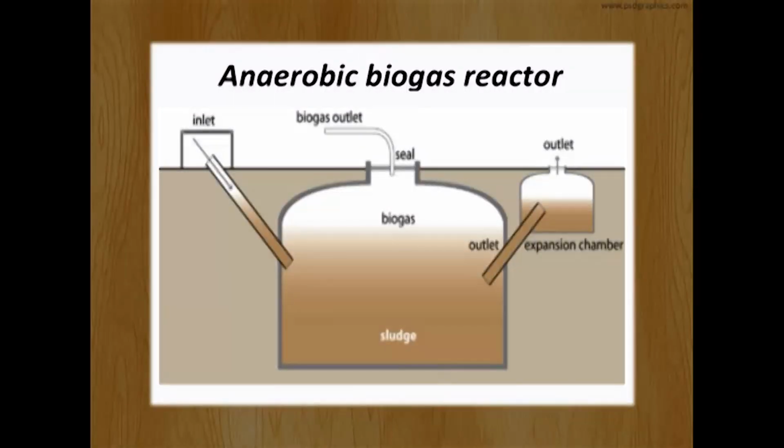Anaerobic biogas reactor or digester. So it will produce sludge and biogas. Sludge is needed for the fertilizer. Biogas is to produce heat and electrical energy. So in rural families they are used.